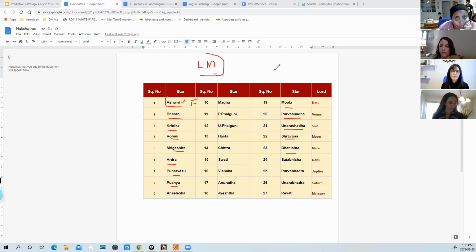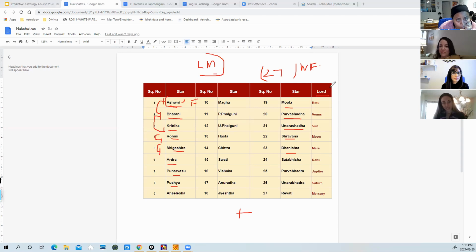So 27 days is a cycle of the moon. Every night, the moon goes from one nakshatra to the next. If it starts from Ashwini, it goes to Bharani the next day, then to Kritika, then to Rohini, then to Mrigashira. In Vedic astrology, these are the 27 wives of the moon, and the moon spends one night with each wife. And the cycle goes on. That's why the names are all female names. The moon is a masculine power and the lunar mansions, the constellations, are the female power.